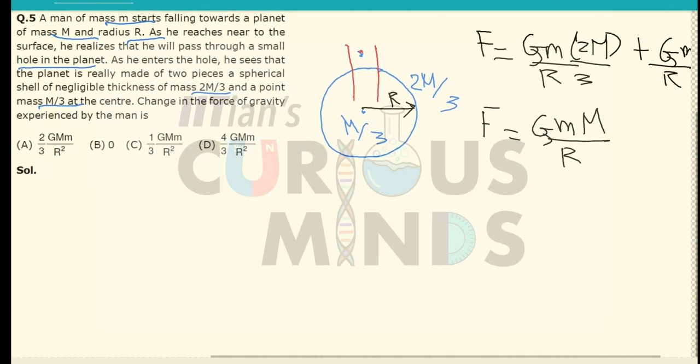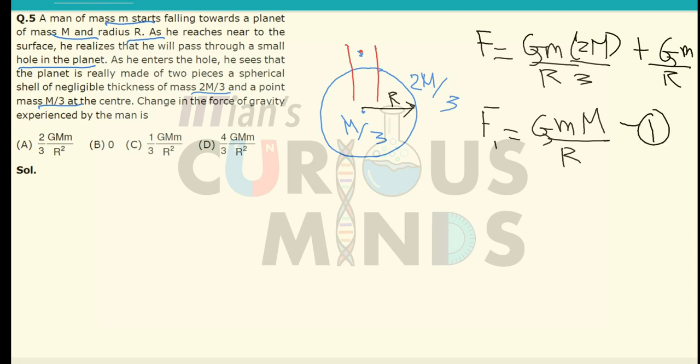Let this be the first equation. Now as he just enters the hole, below the hole, let me divide the gravitational field into two parts. As we have seen in electrostatics as well as in the gravitational part, for a spherical shell the gravitational field or the electric field inside the shell will be equal to 0. So basically I can say that due to this shell, once he enters, there will be no gravitational field.